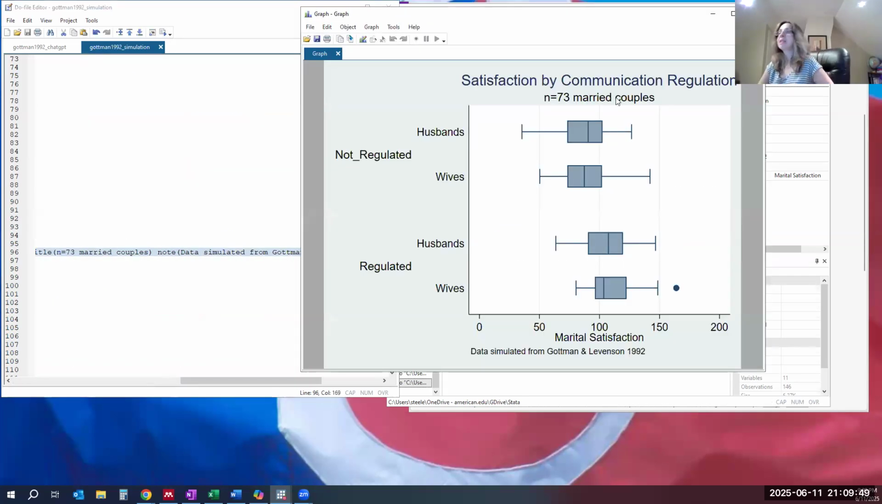now it looks, I don't know if it looks vastly better, but it looks somewhat better because we now see a bigger gap. I mean, it's clear that there's a big gap between not regulated and regulated in terms of the medians in the middle of the boxes. And it is clear that husbands and wives are pretty similar. Their medians are about the same within the same category, but couples that don't know how to communicate well, their marital satisfaction is quite a bit lower.